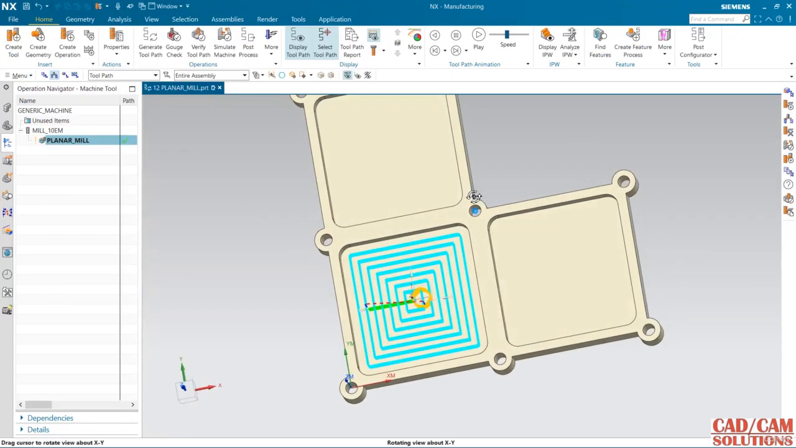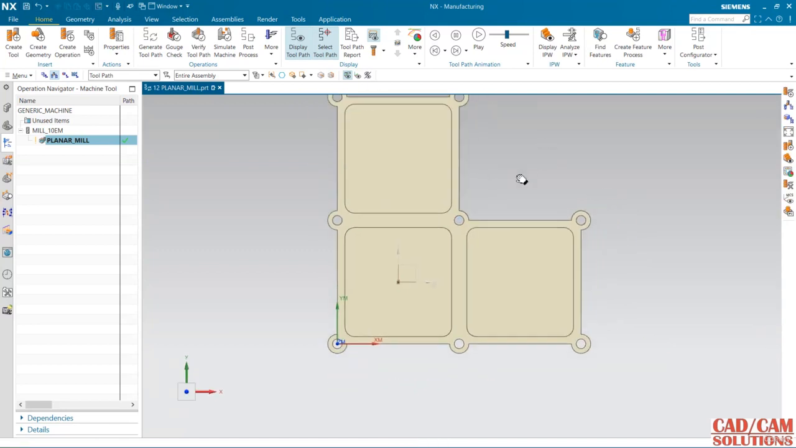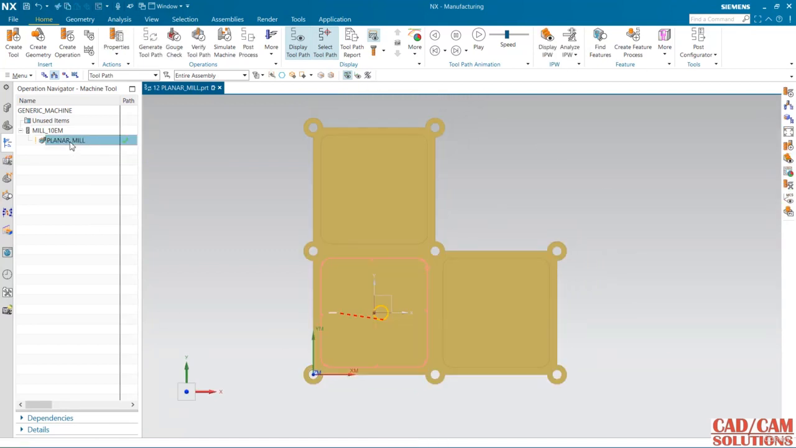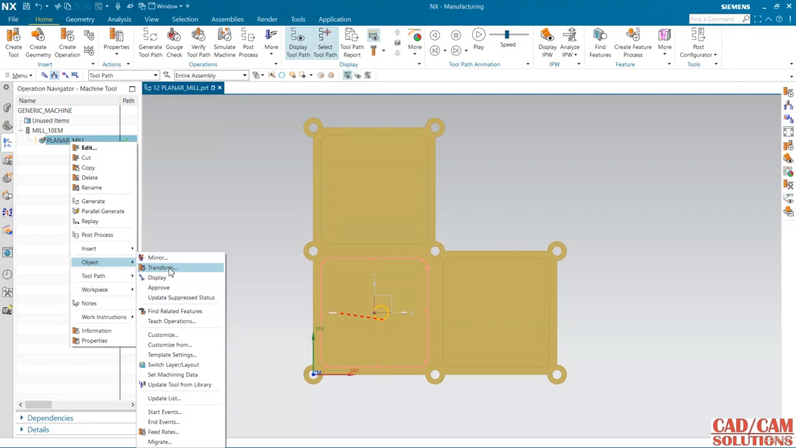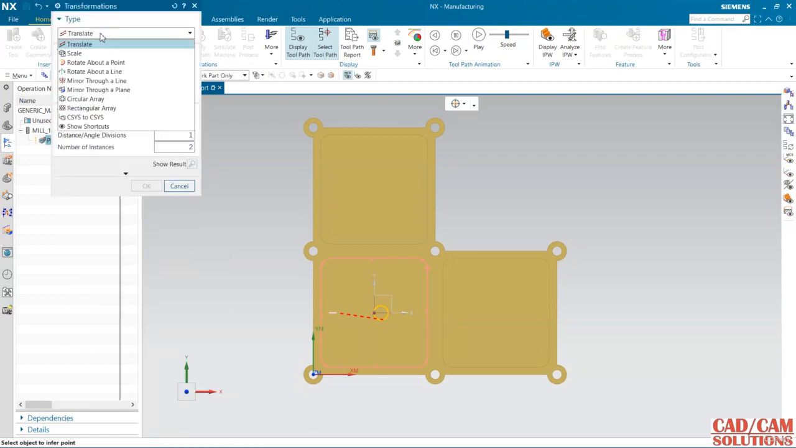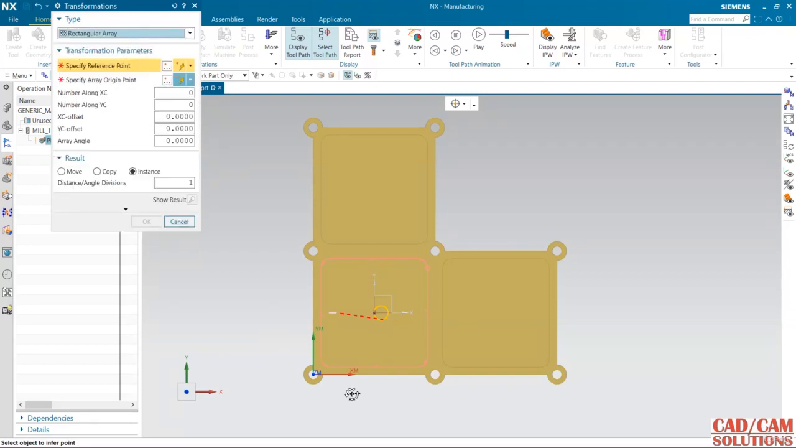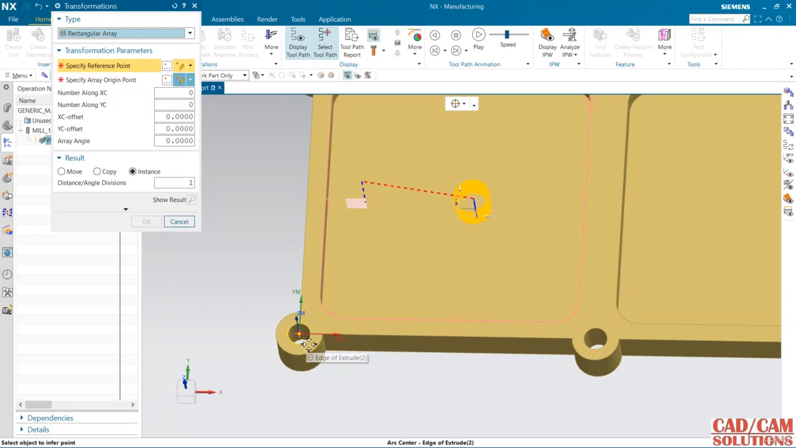Now I want to make a copy of this toolpath. So click here and right click. Under the toolpath object we have this transform. Use this transform, and under transform we have rectangular array. You can use this rectangular array. My reference point is this, my array point is also this. Okay, and 2 by 2, and the gap between them is 76 on both sides, and see the preview.